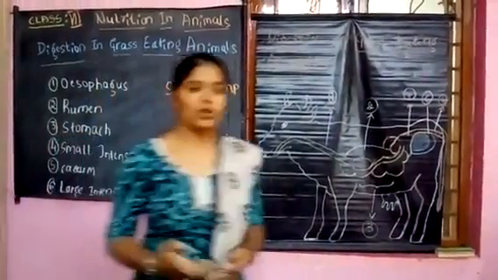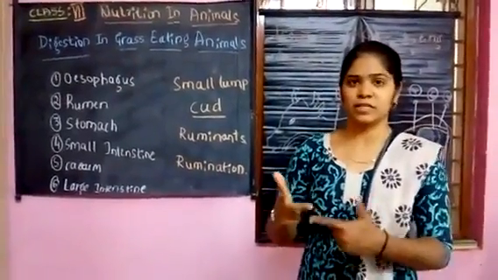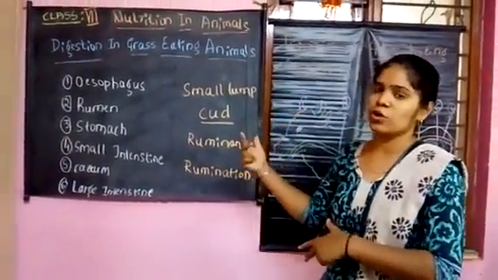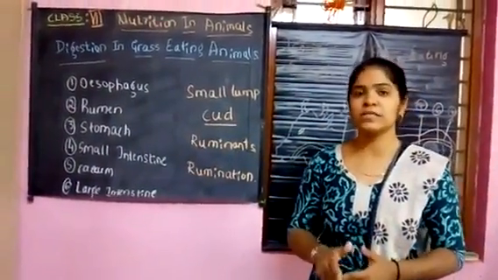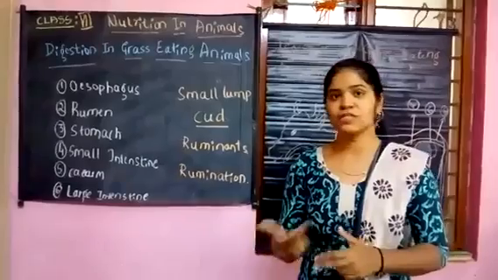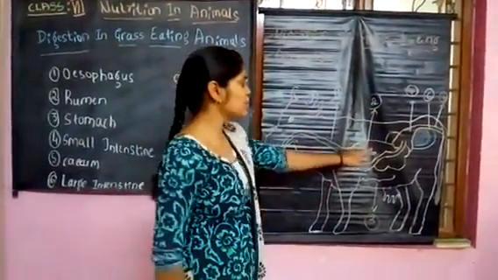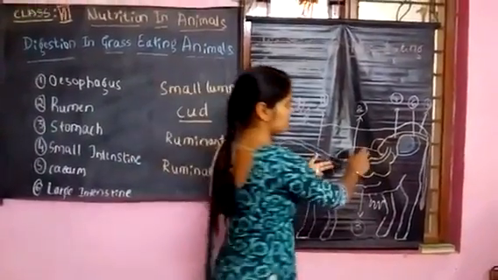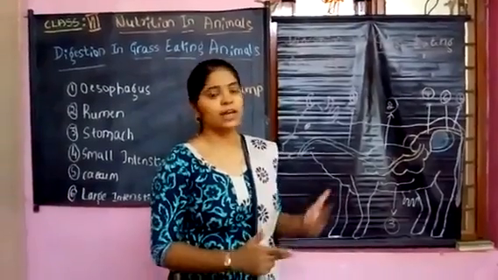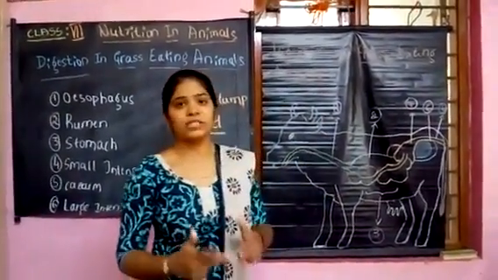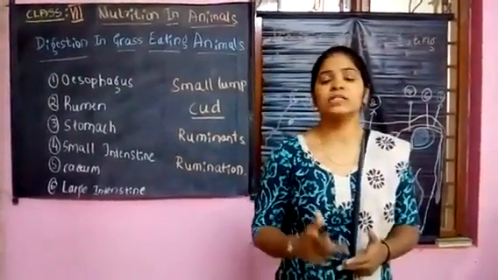So what is this small lump? It is nothing but the tissue which is present under the skin. Through these small lumps only, the cud is returned to the mouth, and the animals will chew this food, and thus digestion occurs. After this, what happens? The digested food will move to the small intestine, and whatever food is remaining in the stomach will be digested through certain bacteria.